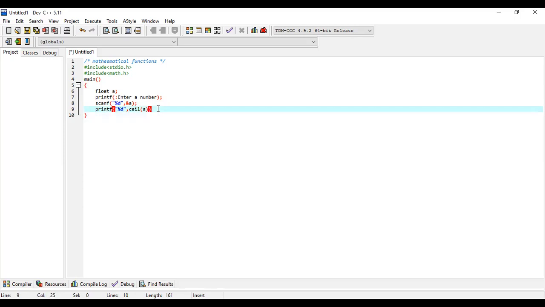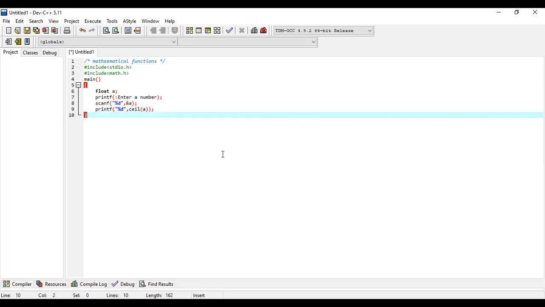Ceil of a. After this, first it will ask for the number. If you give a decimal, floating number, it will display its nearest integer value. So here for the float number, we have to give percentage f.